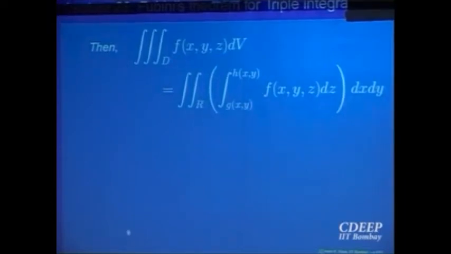When one can write this, Fubini's theorem says that the triple integral can be written as the double integral over the region R, which is the projection onto the xy plane, of the integral of this function as a function of one variable z between g(x,y) and h(x,y). That gives you a function of two variables x and y. Integrate that over the region R.